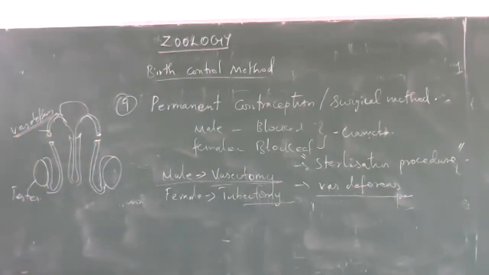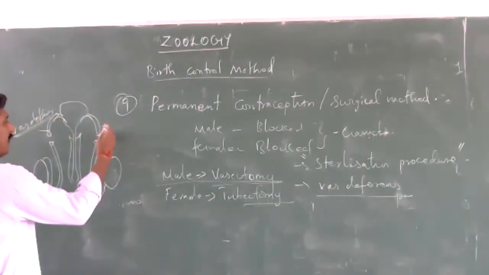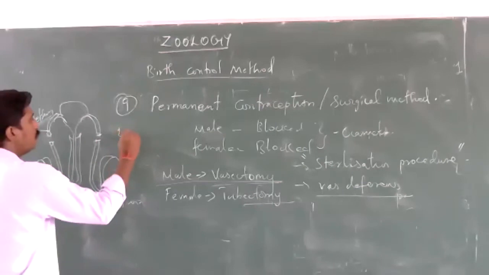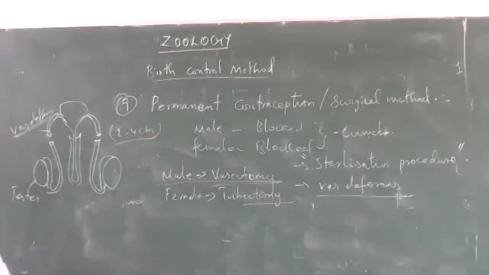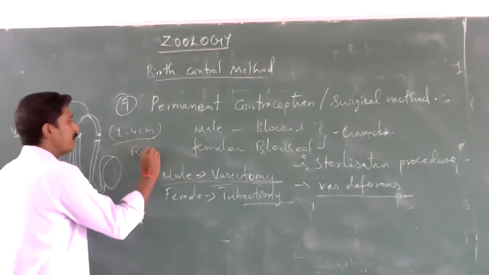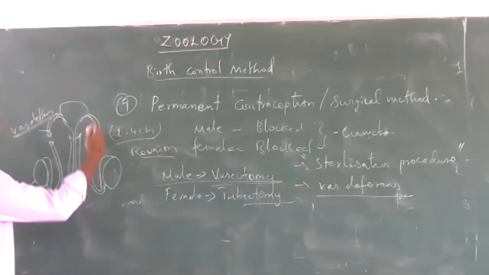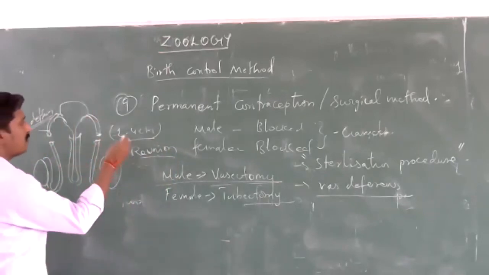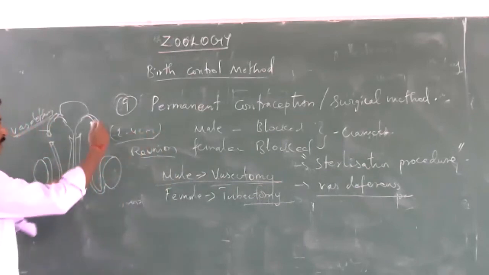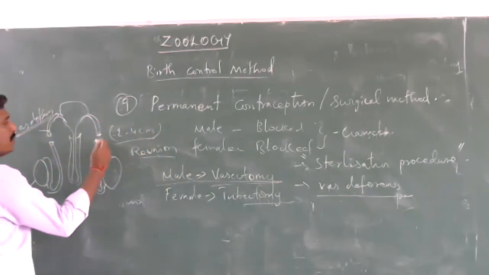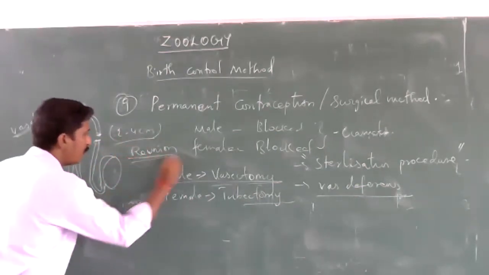After cutting, the gap between the two ends must be 2 to 4 centimeters, to prevent reunion. The two ends are displaced, leaving a gap of 2 to 4 centimeters between the two tubes.